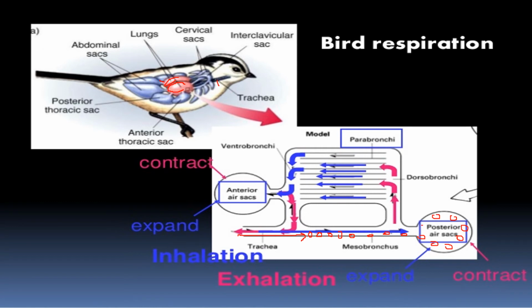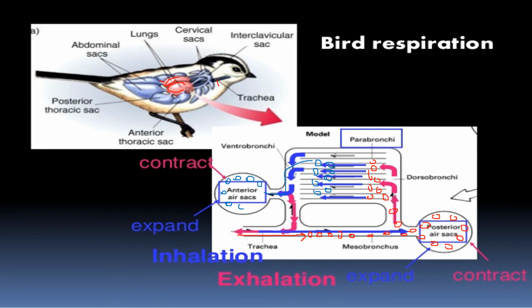After filling up of the posterior sac, the air is now flowing into the lungs, or simply we can call them parabronchi. After reaching the parabronchi, there is exchange of gas. After exchange, it forms deoxygenated air. The deoxygenated air is now sent into the anterior air sacs, and here they are filled with the deoxygenated air.